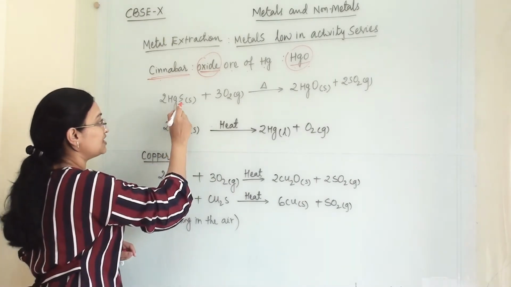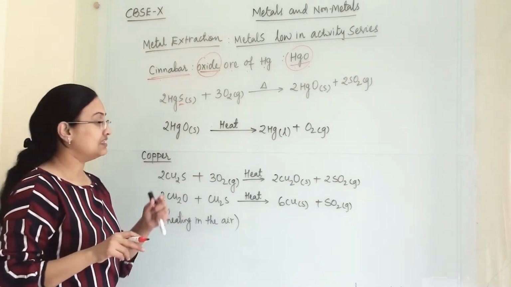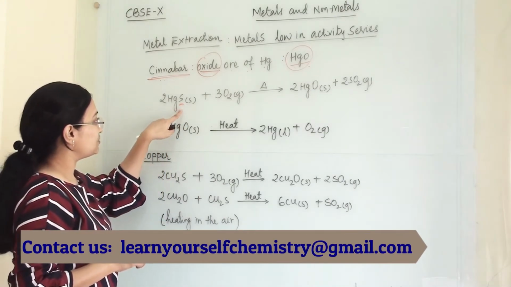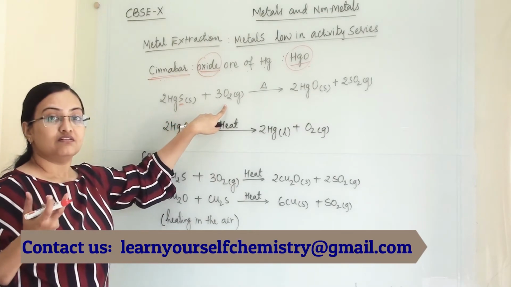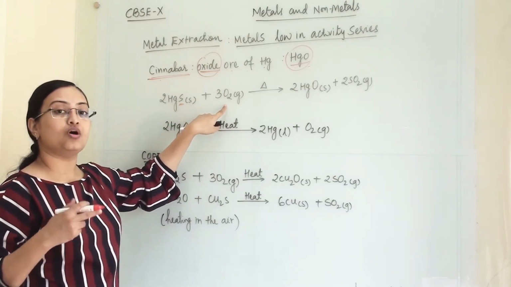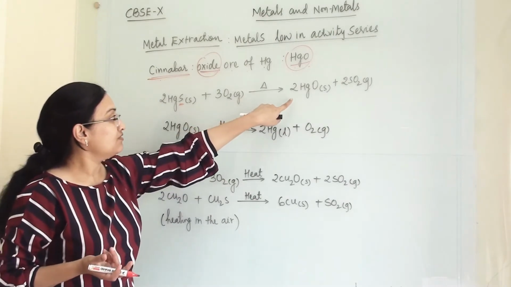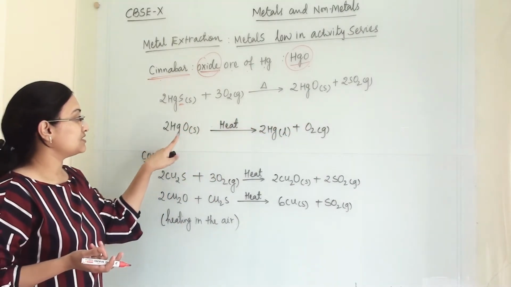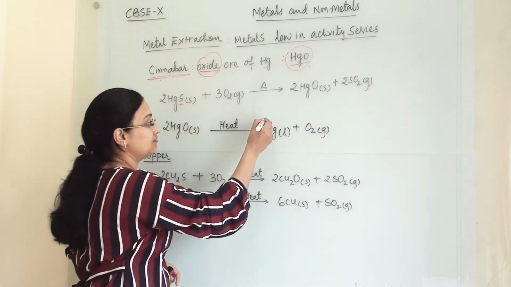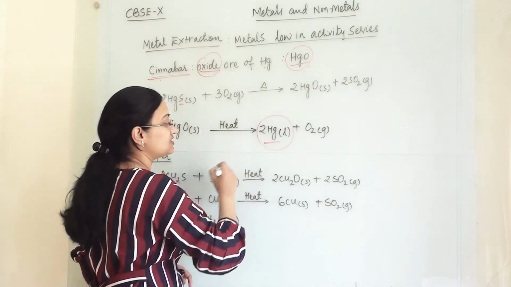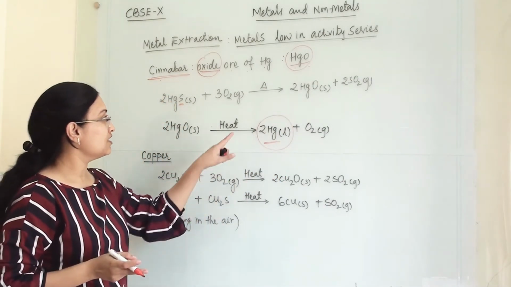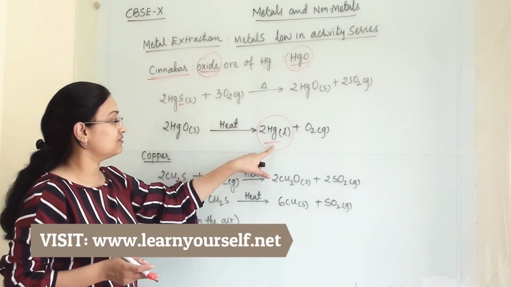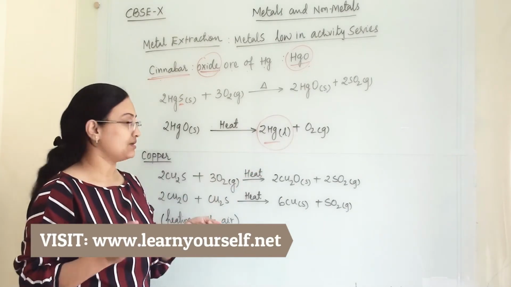Sometimes it is also present along with sulfur. Then it is a sulfide ore of mercury. When it is present with sulfur, simply heating it in oxygen or in air, we will get mercury oxide and sulfur dioxide gas. This mercury oxide we again heat, and we will get our mercury in liquid form. So this is how we extract mercury from its oxide ore and from its sulfide ore. Here we will get mercury and oxygen separated.